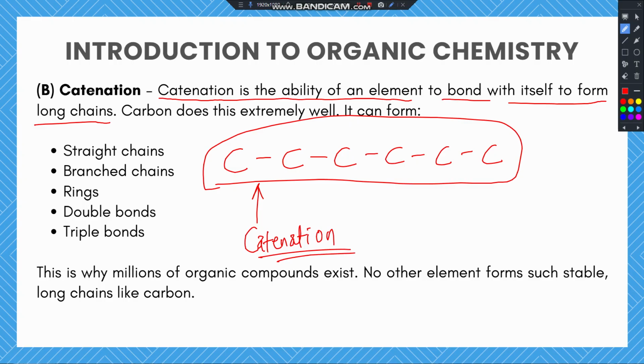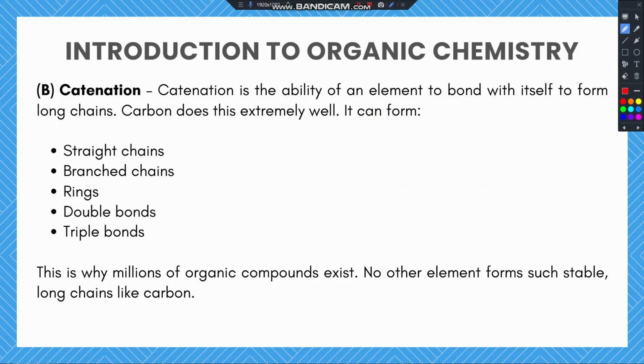I hope you're getting value for this. So carbon does this thing extremely well. It can form straight chains, it can form branched chains, it can form ring structures, it can form double bonds, and it can form triple bonds with other carbon atoms. We'll be seeing in depth how this happens.